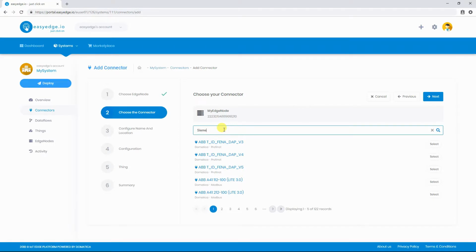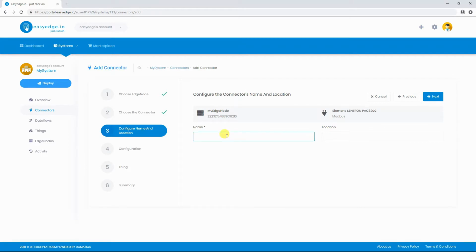In our case, I will use a Siemens PAC 3200 energy meter. I will select this one and I will name it. Click Next.